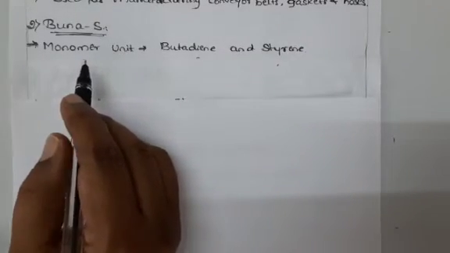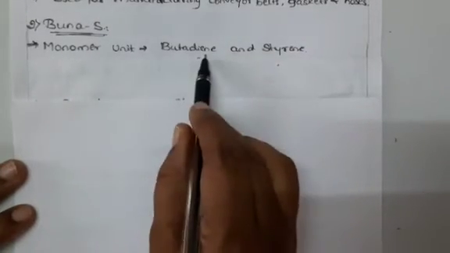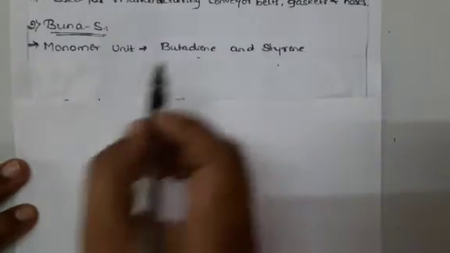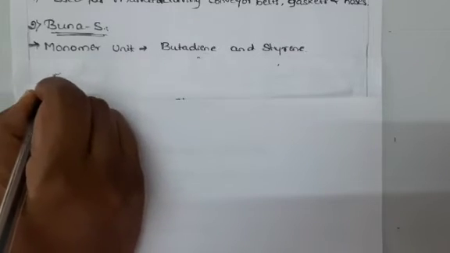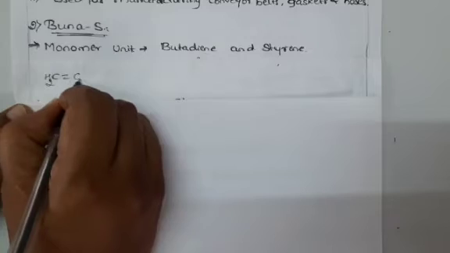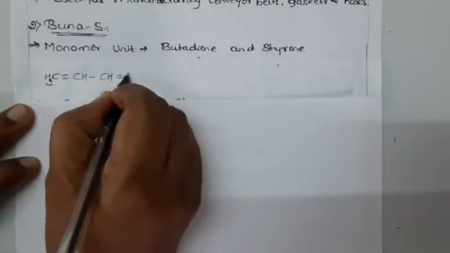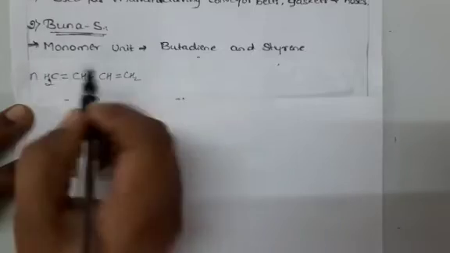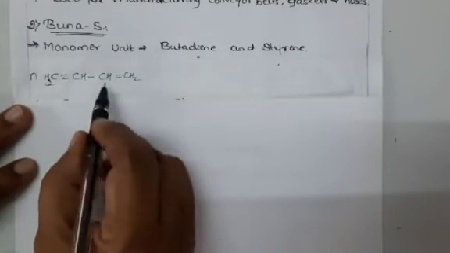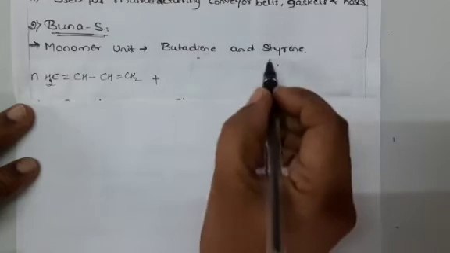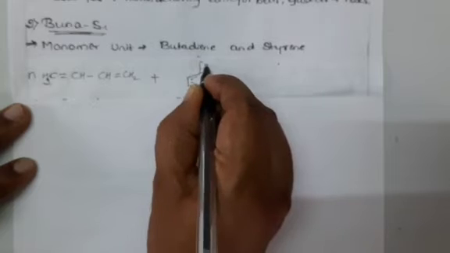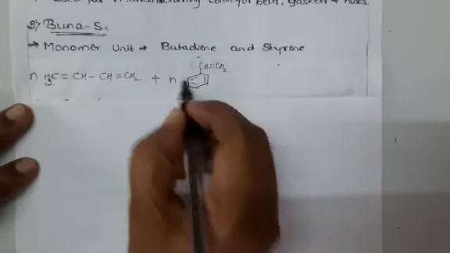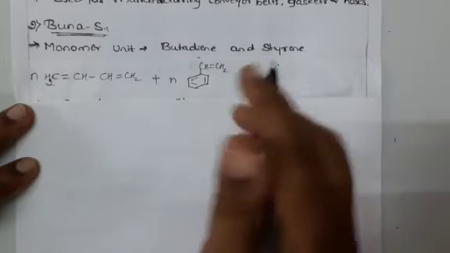The next synthetic rubber is Buna-S. We already discussed this. The monomer units are butadiene and styrene. I will draw the structure of butadiene. It is also called 1,3-butadiene. Butadiene is CH2 double bond CH single bond CH double bond CH2. N number of butadiene molecules we are taking. And styrene is a benzene ring attached with CH double bond CH2.